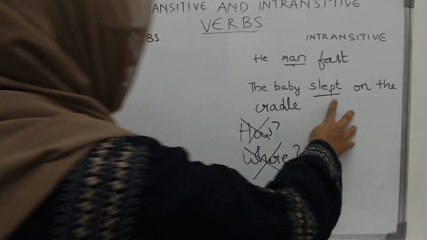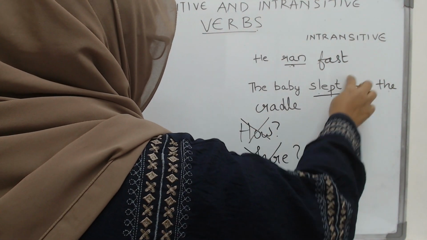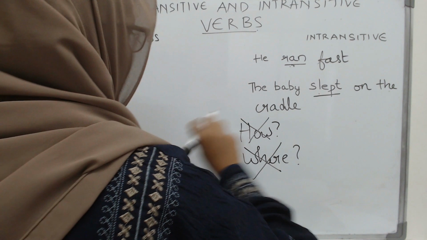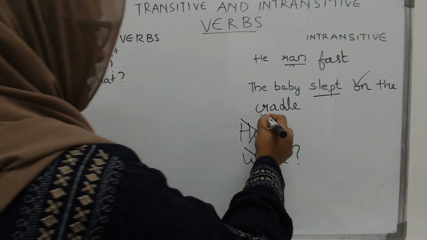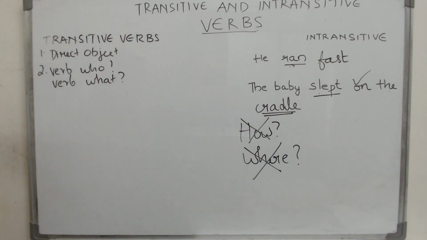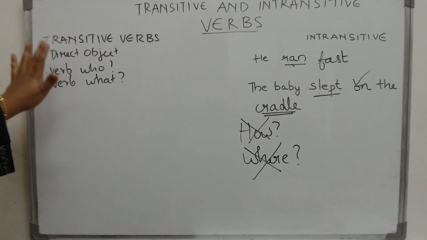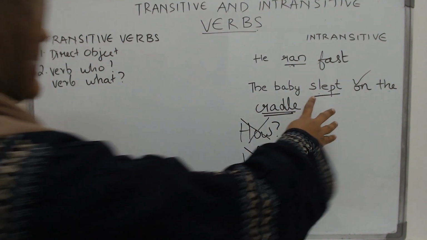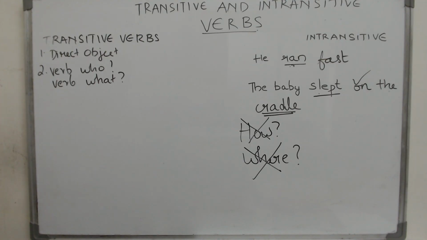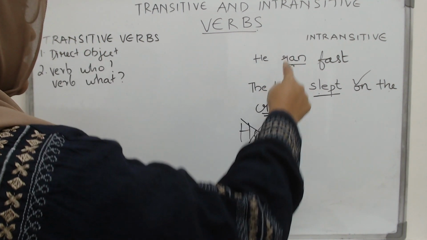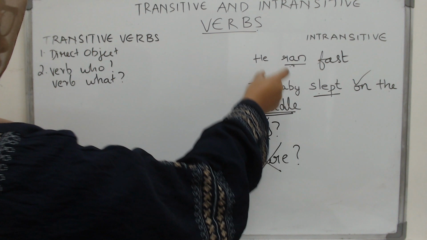If you see immediately after the word sleep, you have the word on. There is a noun here. What is the next noun? The next noun is cradle, but it is not a direct object. Immediately after the verb, what do you see? You see a preposition. Now, what is a preposition? A preposition is something which tells you the location or the position of one noun relative to another noun. That is what it tells you.